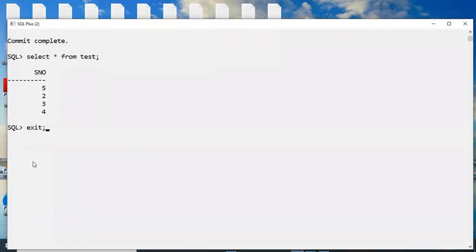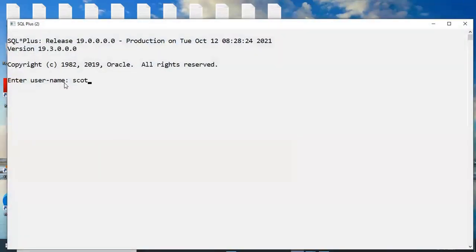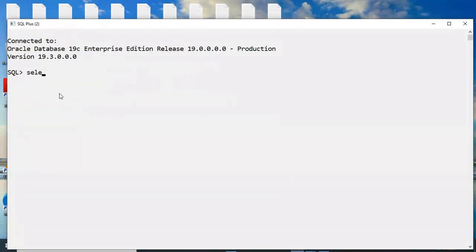Now I exit from the database, for example. Again I'm opening the database. And now here, check it out. Through the client tool, we are connected to the database. Okay. Now I'm typing select star from test, the table. Now is 5 available or 1 available in that example?